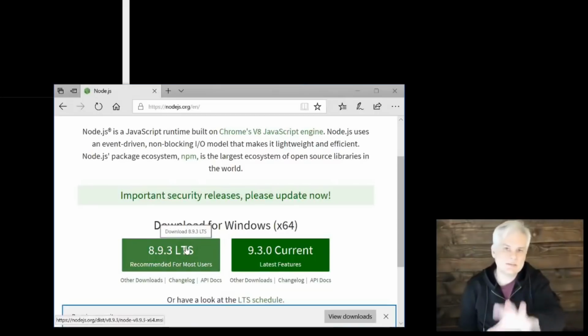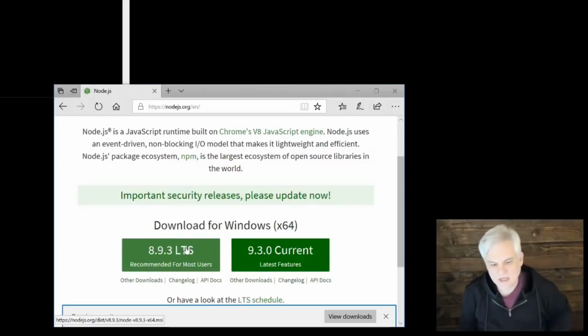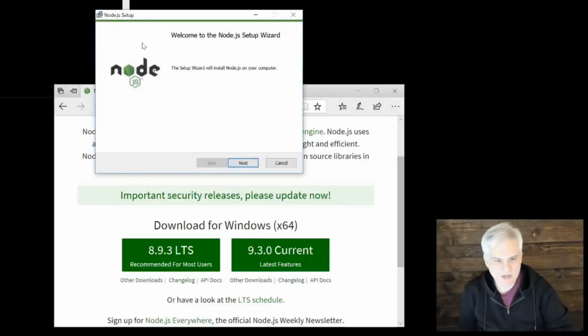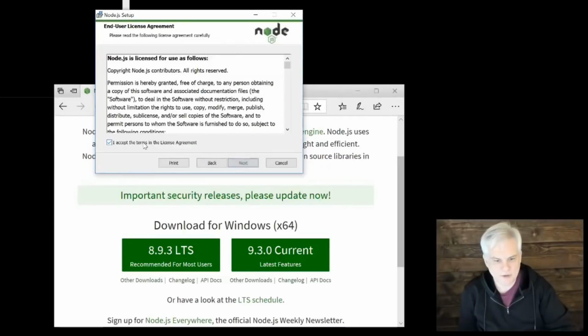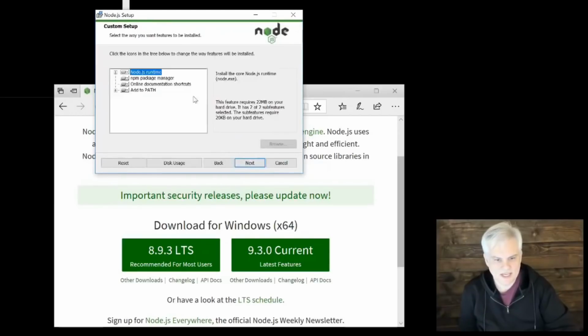What you see next, depending on which operating system you're using, you may see something a little bit different than what I see on screen, but hopefully you've installed things frequently enough that you can work your way through it. So here we have the Node.js setup wizard, and I'll just walk my way through, agree to the license, and pick a place on my hard drive to install this. There are some options.